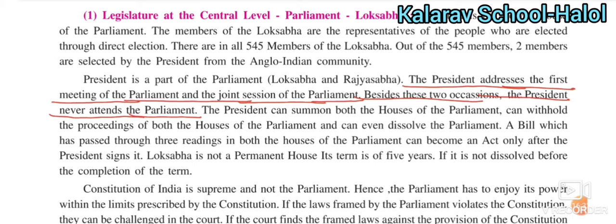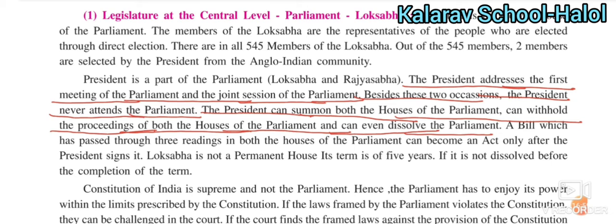The president never attends the parliament otherwise. The president can summon both the houses of the parliament, Rajya Sabha and Lok Sabha, can withhold the proceedings of both the houses, and can even dissolve the parliament.